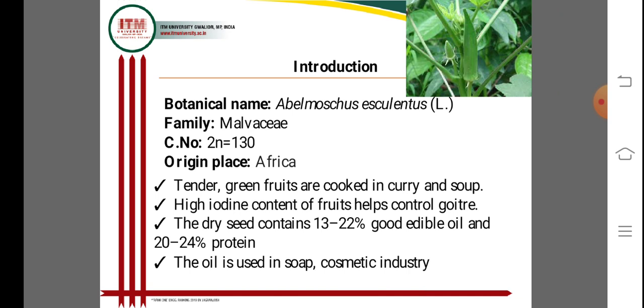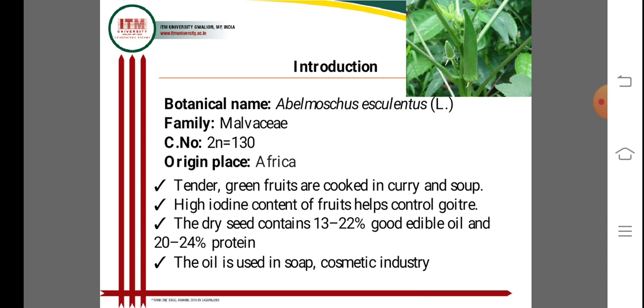Tender green fruits are cooked in curry and soup, and can be used as a vegetable. The high iodine content of the fruits helps to control goitre disease in humans, which is a very dangerous disease.